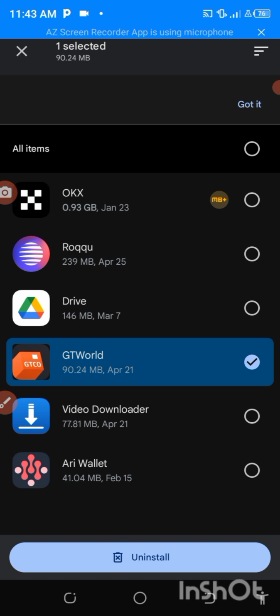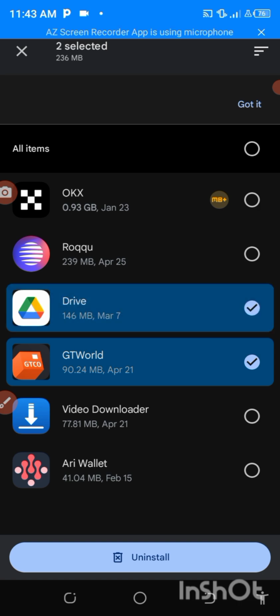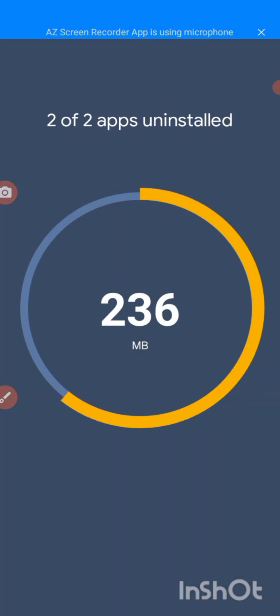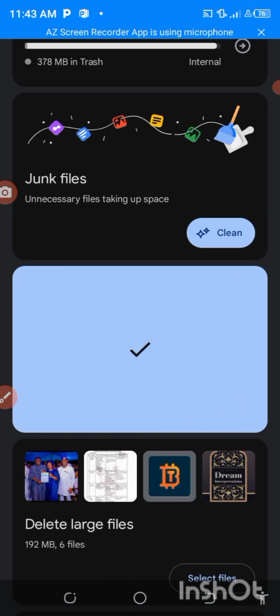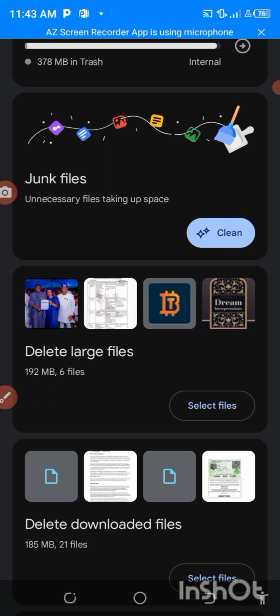Let me select this. For more space, I think I still need this. So you can see now this one is uninstalled, and that frees more space.